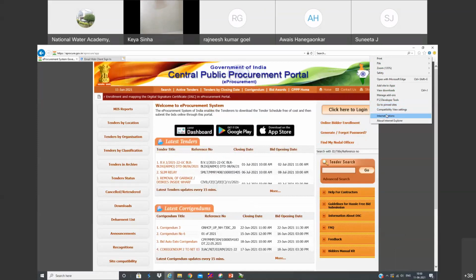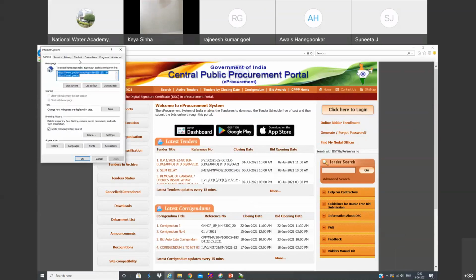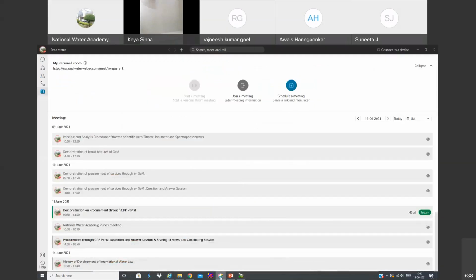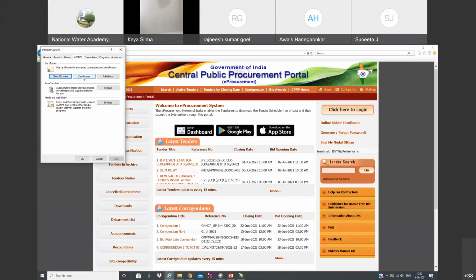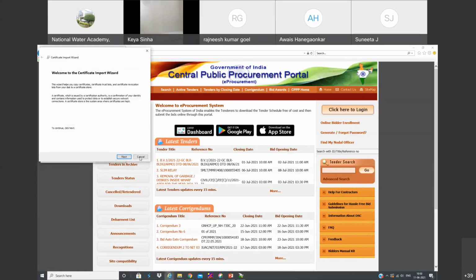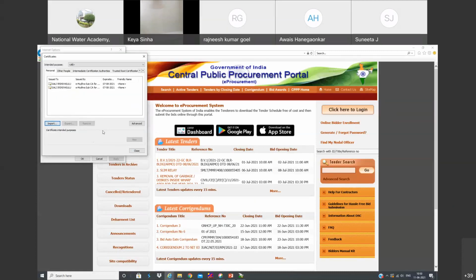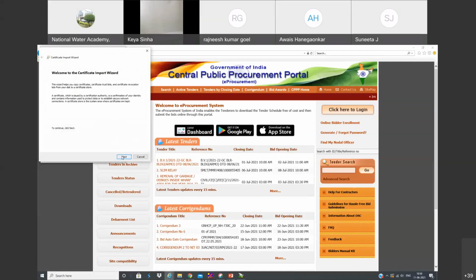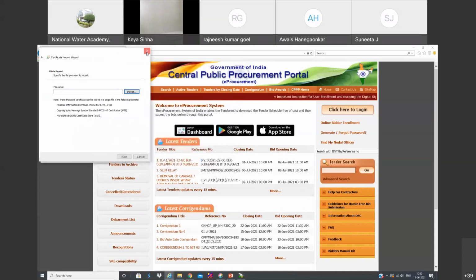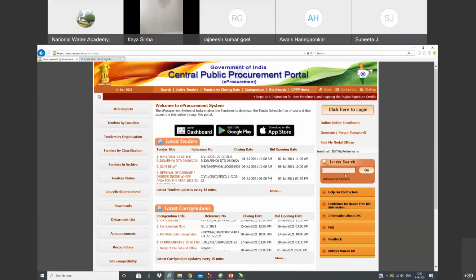Then go to Internet Options, go to Content, and go to Certificates. Of course, here I already imported, that's why my certificates are appearing here. If not, go to import and export, and from here you can select the saved certificates. This is simple. I have already given a PPT also on how to import the certificates to your browser. This is already done in my system, so I am not discussing that part.